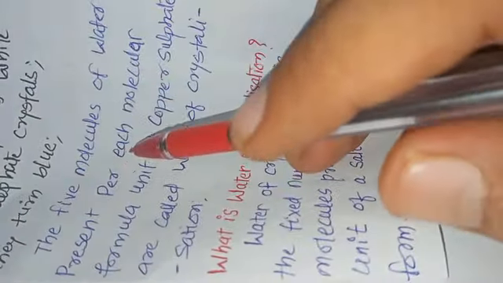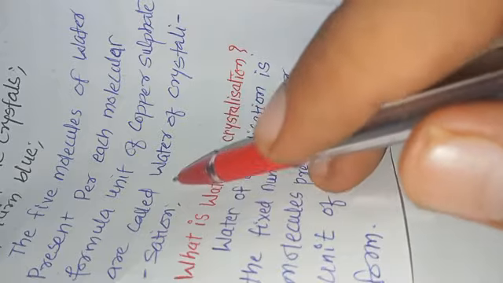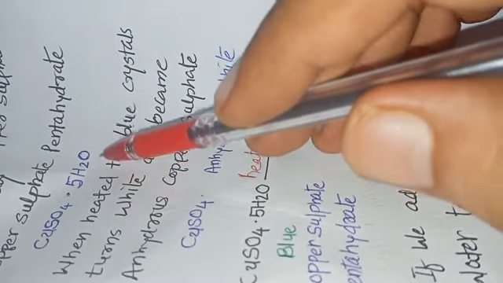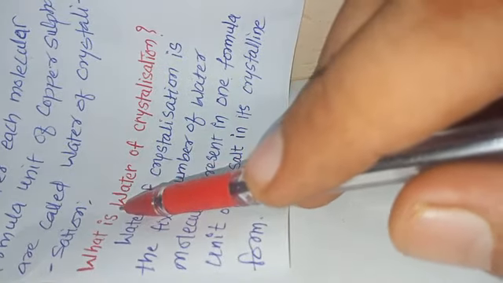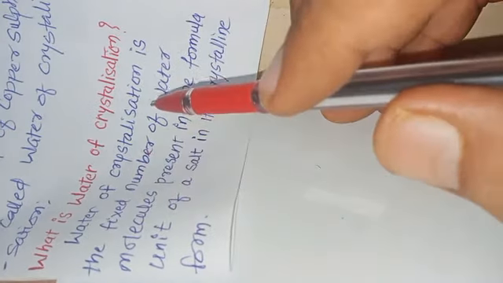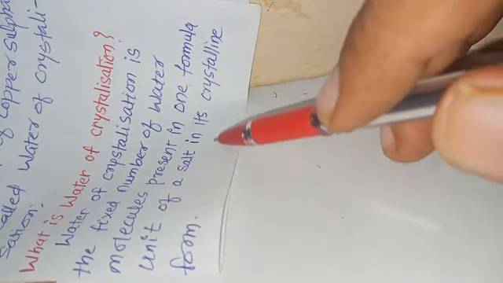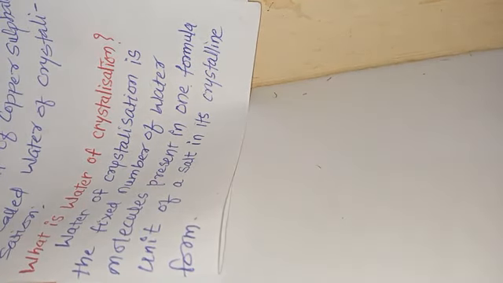The 5 molecules of water present per formula unit of copper sulfate are called water of crystallization. So you can see that with each molecule of copper sulfate, we have 5 molecules of water present as water of crystallization. So let us now learn the definition. What is water of crystallization? Water of crystallization is the fixed number of water molecules present in one formula unit of a salt in its crystalline form. I hope, my dear students, you are enjoying your studies. Happy learning.